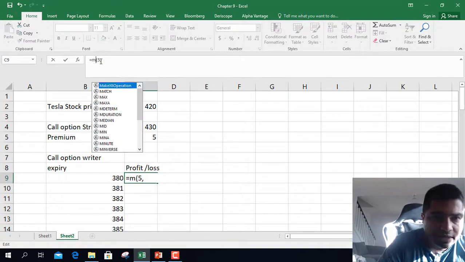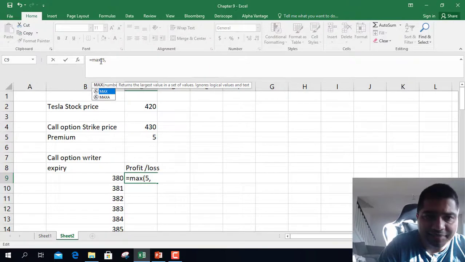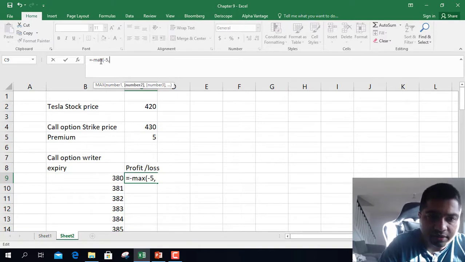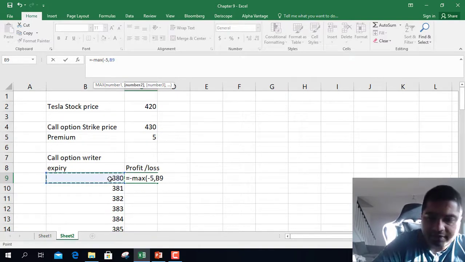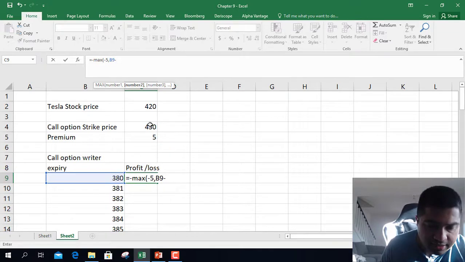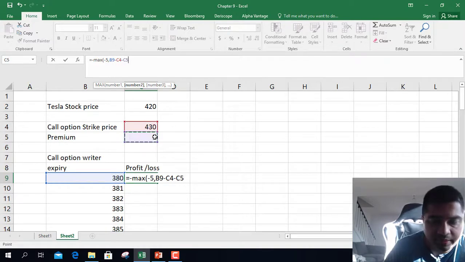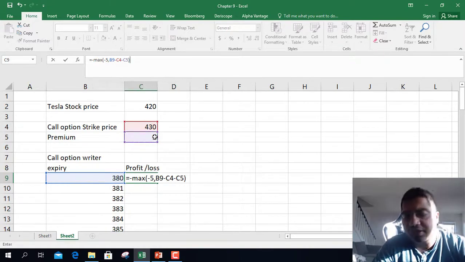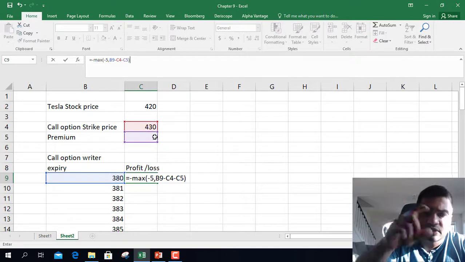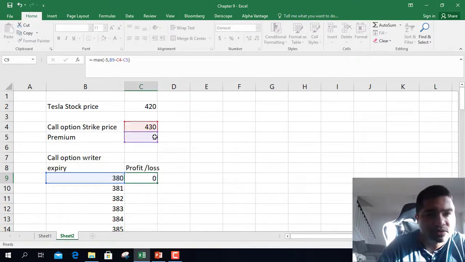So it should be max only, and it's the same thing except it is a negative sign. Maximum -5 comma strike price minus stock price minus exercise price minus the premium. So same thing as call option except it has a negative sign. So it's exactly the reverse of call option.